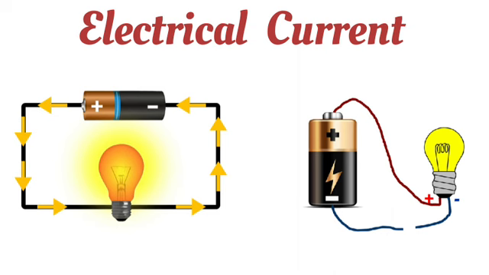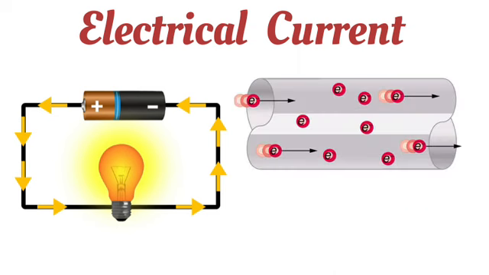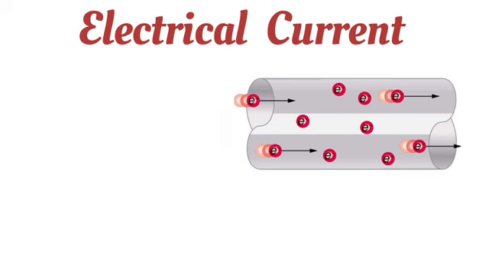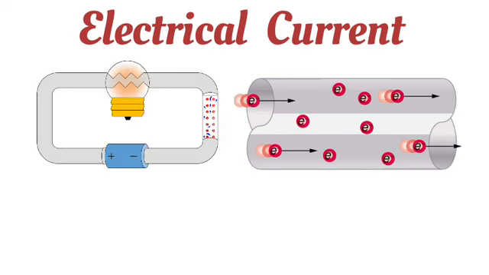Okay, so here you can see in the image that the electrons are moving in a continuous way inside the material. So this flow of electrons or charge carriers in the conductor or in the material is nothing but the current. That means ultimately the flow of charge carriers or the flow of electrons in a medium will be called electric current.